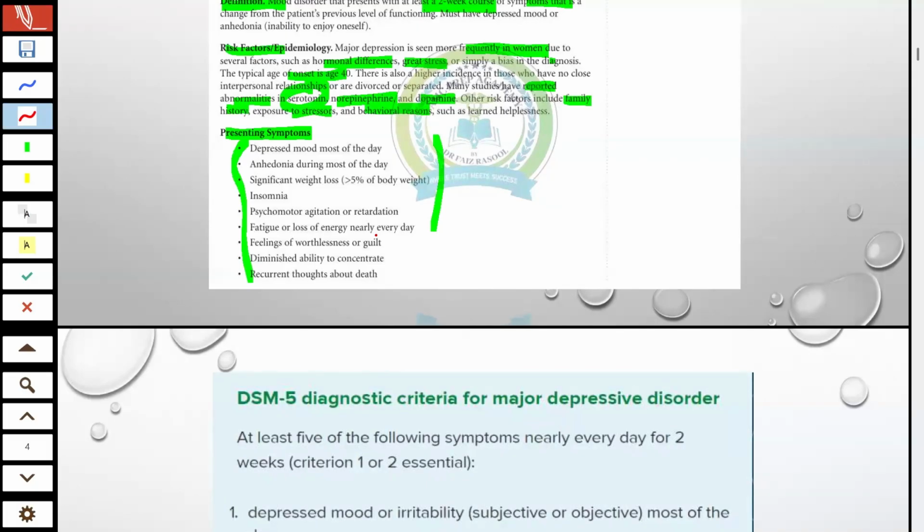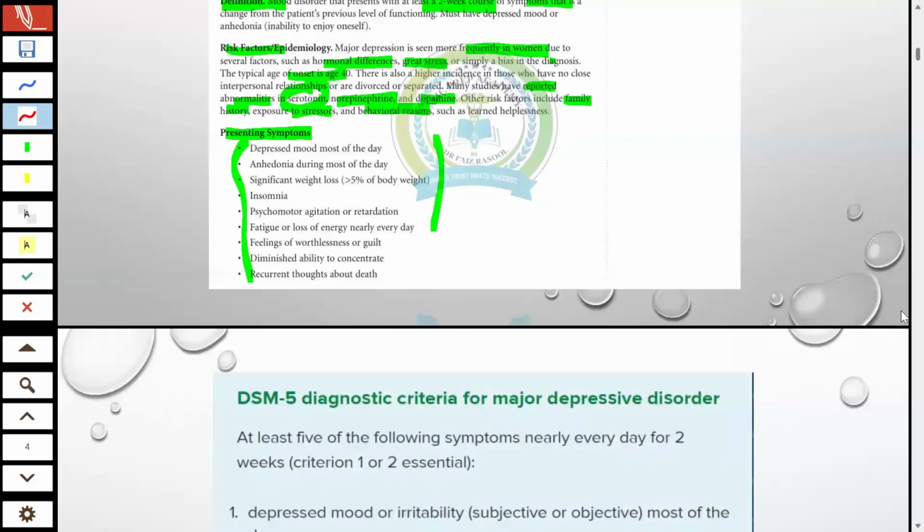And This if is harmful who's my phone? patient as well as Aiza. Doctors, please. Nearly every day for 2 weeks. यार हमें तो depression है. Recurrent thoughts about death. Dr. Depressed Aisha, mood most of the day. Anhedonia during most of the day. Significant weight loss. Dr. Aisha, please. Mic mute.